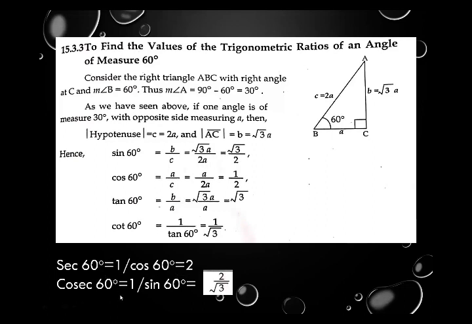Cosec 60 equal to 1 upon sine 60, which means cosec is the reciprocal of sine. So we write here 1 upon sine 60. If sine 60 is root 3 upon 2, its reciprocal is 2 upon root 3.